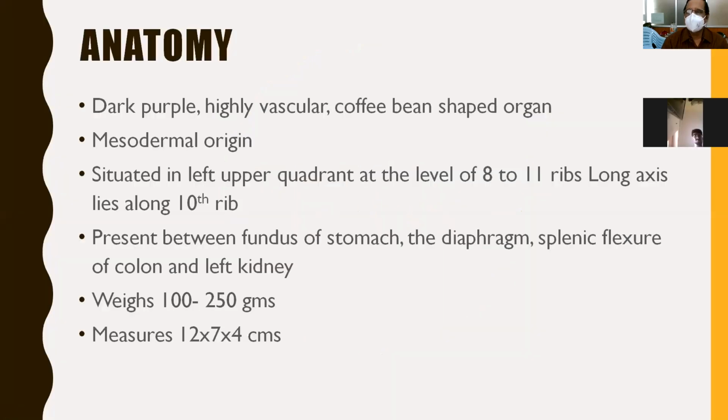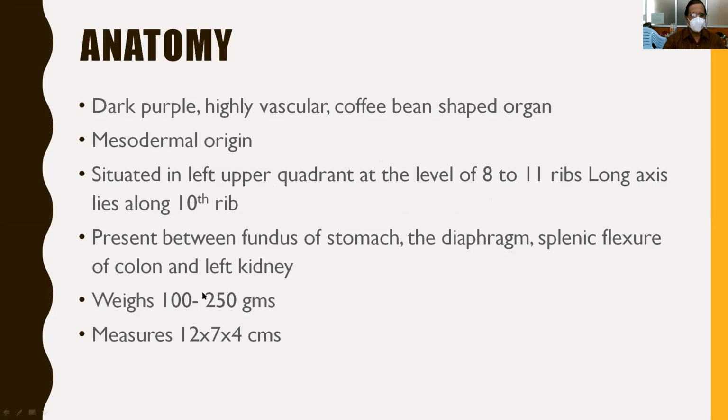And coming to the anatomy, it is a dark purple, highly vascular, coffee bean shaped organ, and it is mesodermal in origin. It is situated in the left hypochondrium or left quadrant of the abdomen at the level of 8 to 11 ribs, and the long axis of the spleen corresponds to the 10th rib. Medially it is covered by the fundus of the stomach, above by the diaphragm and splenic flexure of the colon, and below by the left kidney.